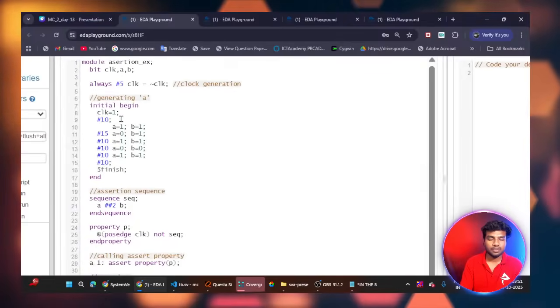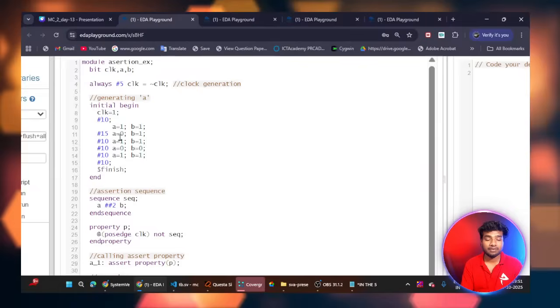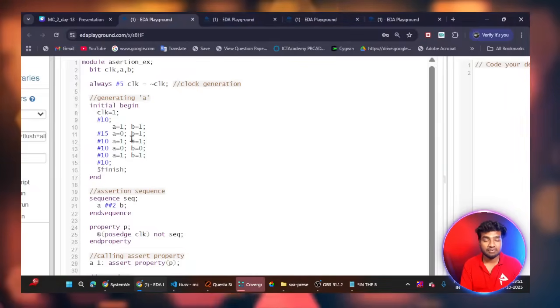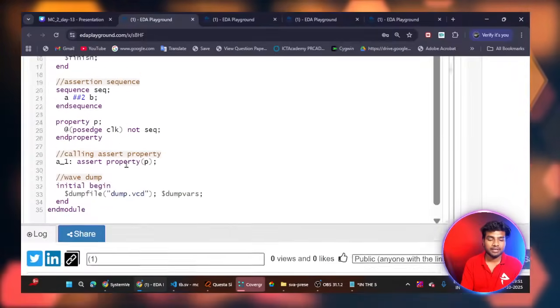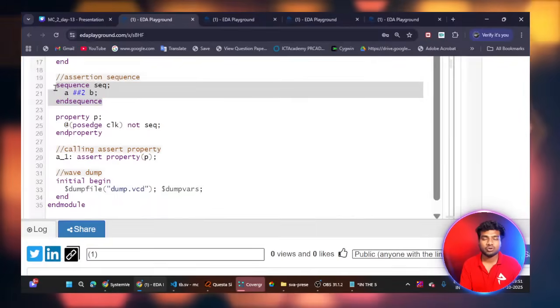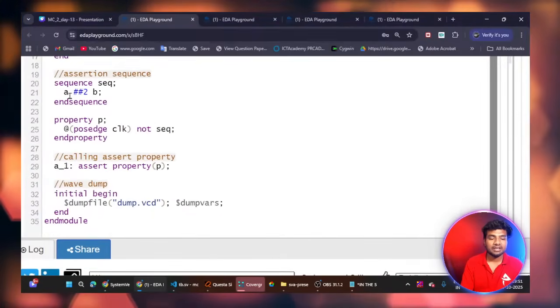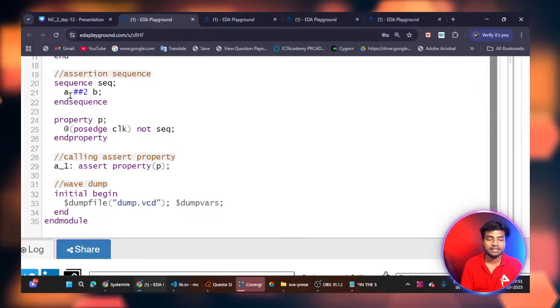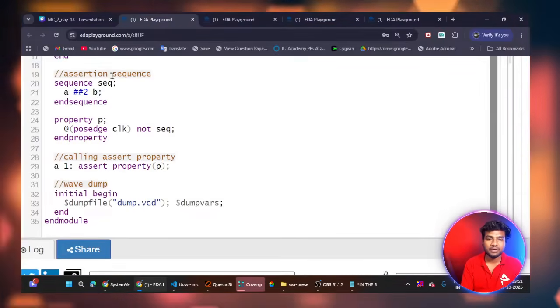Okay, this is my stimulus. At the initial stage, clock is 1. After 10 nanoseconds, A is 1 and B is 1. After 15 nanoseconds, A is 0 and B is 0. This is my stimulus. So this is my assertion writing. Here you can see the sequence, and inside the sequence you can write the logic. This refers to the A signal being high. If the A signal is high, then after 2 clock cycles, B must be high.